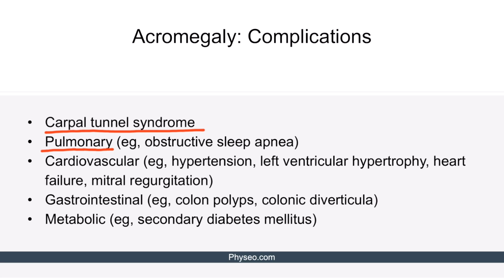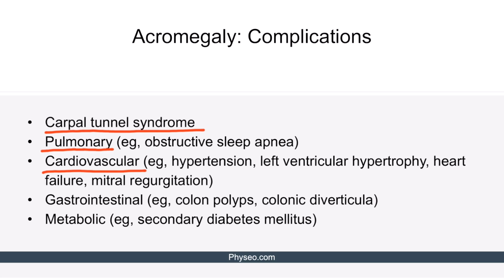When it comes to the cardiovascular system, acromegaly can lead to hypertension due to GH-mediated increase in renal sodium absorption and sympathetic nervous activity. Hypertension, in combination with the direct effects of GH on the myocardium, can result in left ventricular hypertrophy. This can subsequently lead to heart failure. Valvular heart disease, such as mitral regurgitation, may also be present in acromegaly. This is likely related to the abnormal extracellular matrix regulation seen with excess levels of GH and IGF-1.